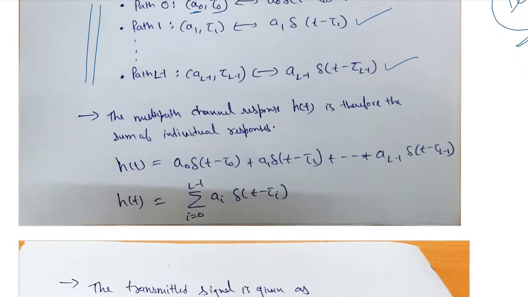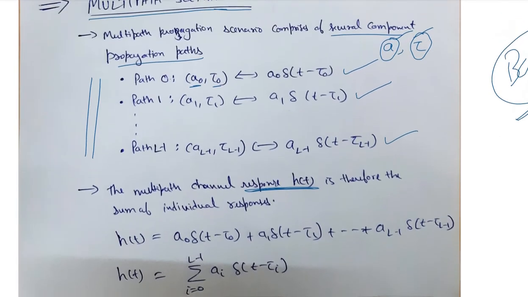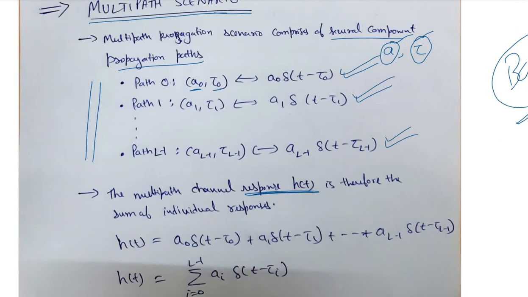So the combined or consolidated channel response h(t) of that wireless environment is the sum of the individual responses, which depend on the different attenuation and delay.